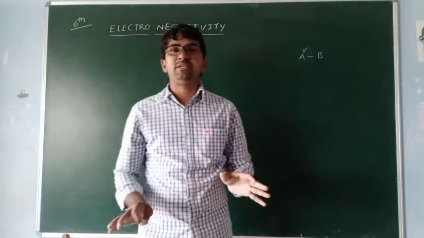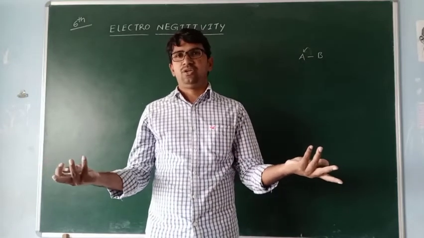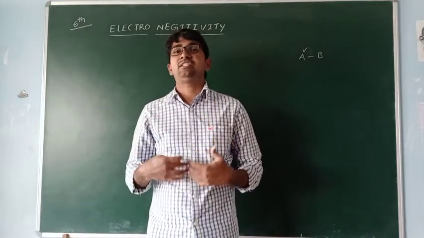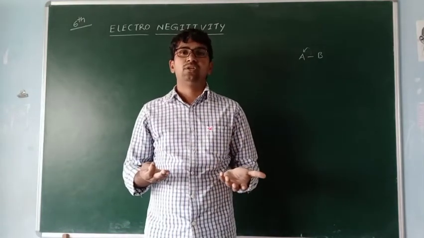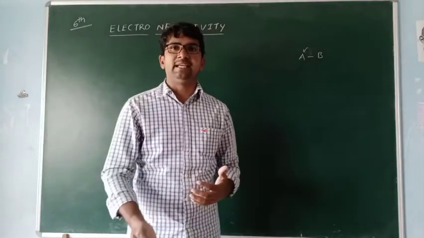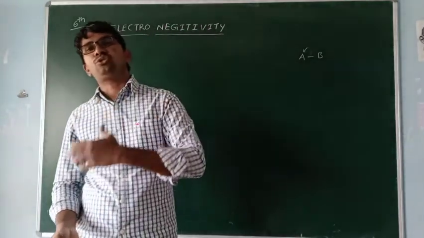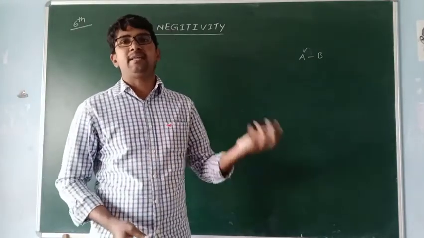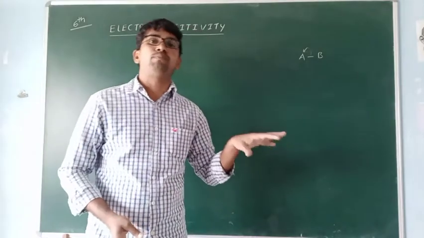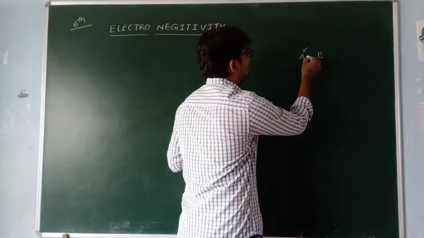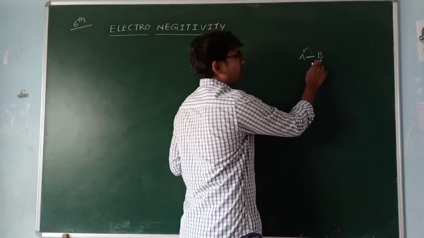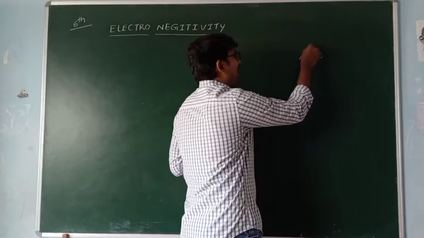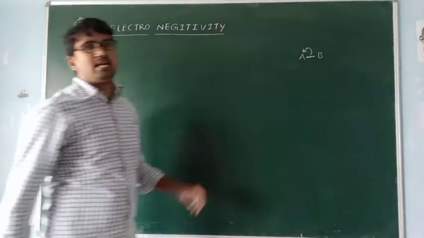But electropositivity means just the tendency of losing electrons. So we expected for electronegativity the tendency of accepting electrons. Accepting means which will give the electrons. If the element is in bonding, it can attract those electrons towards itself. There is no direct taking of the electrons; there is the attracting of that electron pair. So here the bond is present between A and B, and if A is highly electronegative, it can attract the electron pair towards itself.